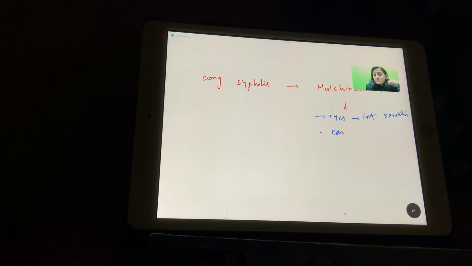Bura mat suno, related to the ears, it is SNHL. Please remember it is SNHL, not conductive hearing loss. And Bura mat bolo, related to the mouth, it is the teeth, that is the Hutchinson's teeth. So that is the Hutchinson's triad in congenital syphilis.